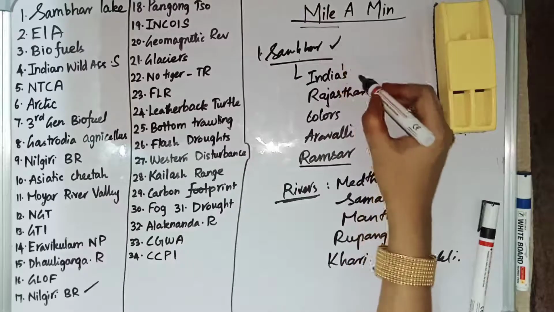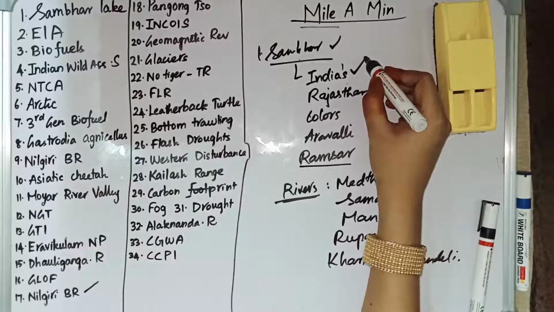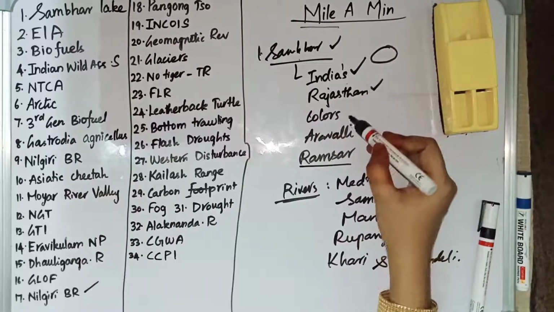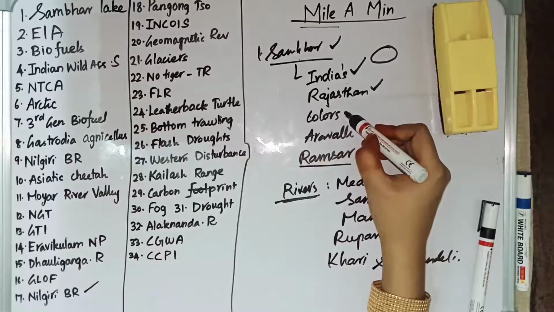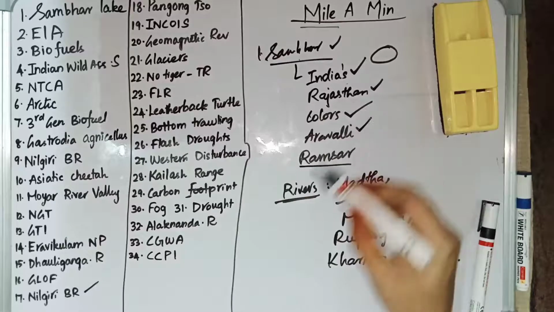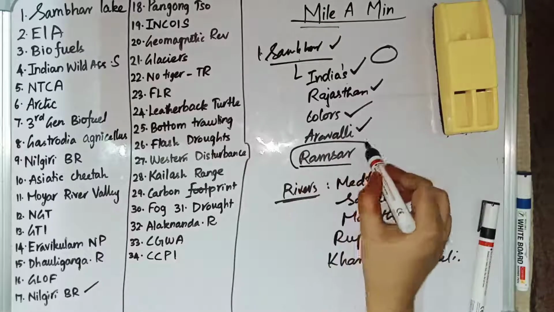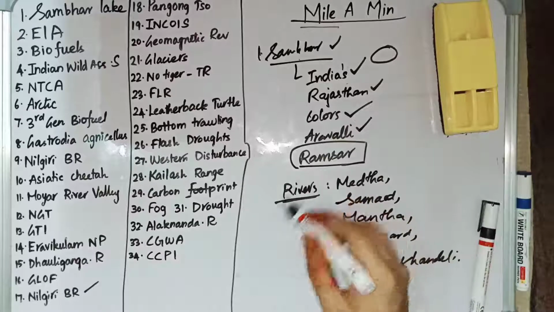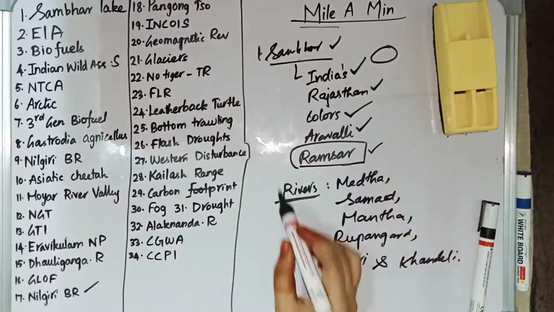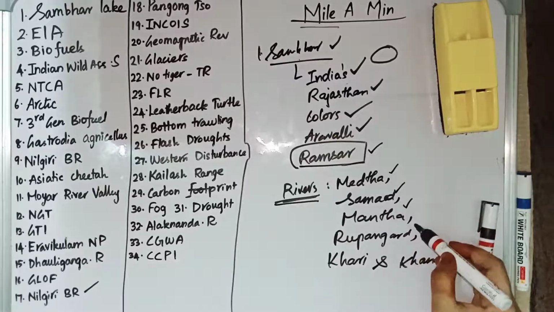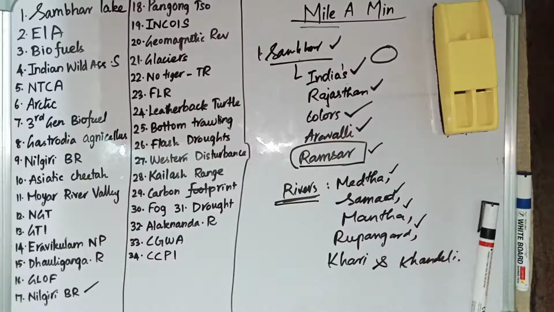Sambar Lake is India's largest inland salt lake and it is located in Rajasthan. It has some bacteria and algae which provide some striking colors to it. It is surrounded by the Aravalli hills on all sides, and it is a Ramsar site. Why? Because it is the key wintering area for pink flamingos and also for other migratory birds. And this lake receives water from Meta, Samod, Manta, Rupangar, Kari and Kandela.